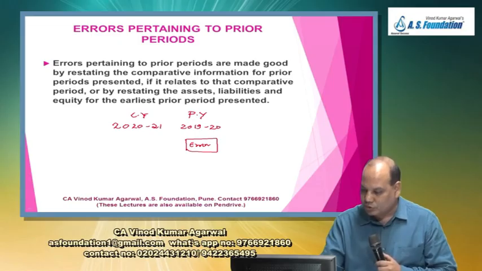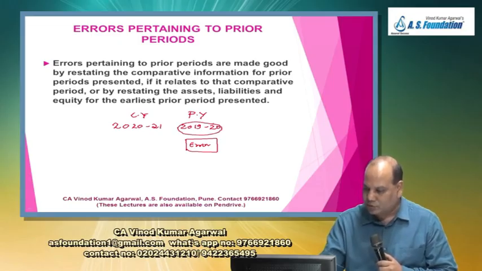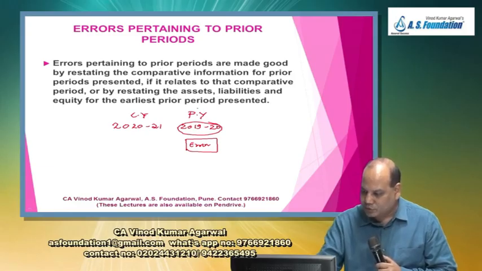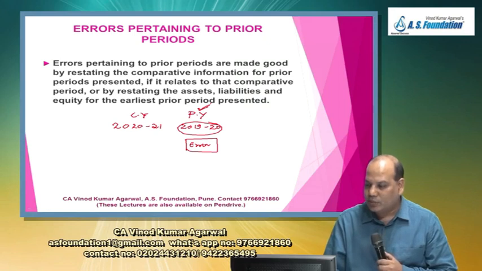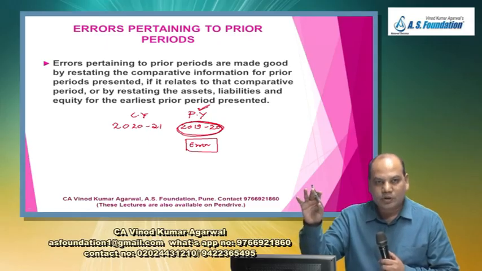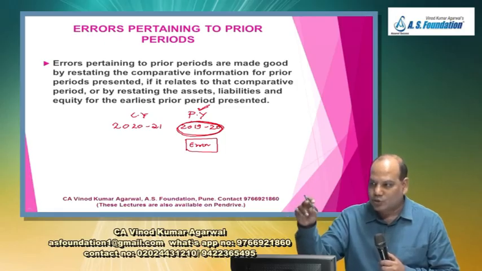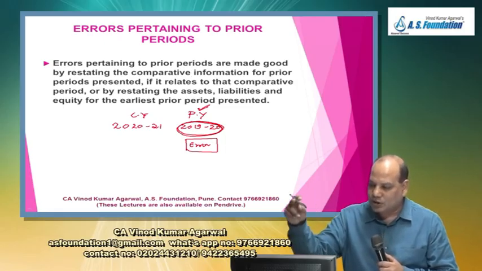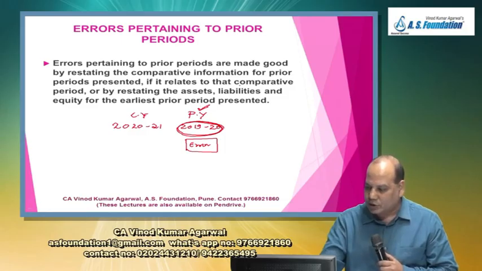No. You are going to make a rectification in this year only. So error pertaining to prior period. So first you understand it relates to just immediate previous year, are made good by restating the comparative information. So go to this year, make the correction. It will automatically affect your statement of profit and loss, SOFP, SOCIE, whatever, if it relates to that period.